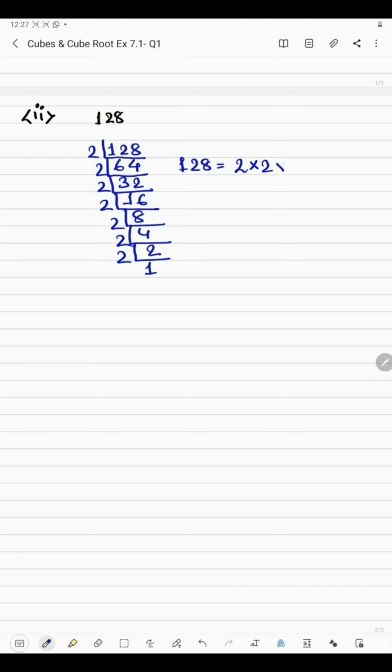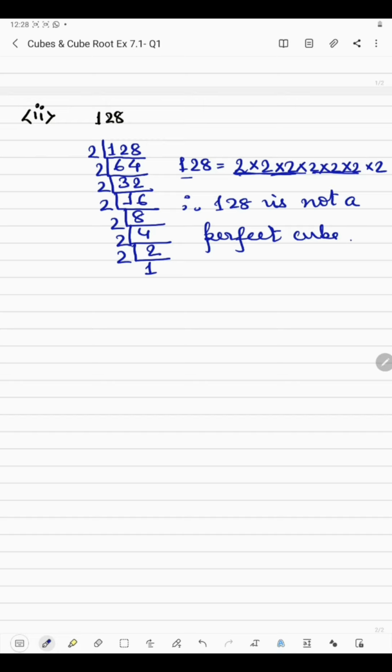Here these 2's appeared 3 times, again these appeared 3 times, right? Here 2 more 2's are missing to make a triplet. So here we can see that 128 is not a perfect cube. So we'll write, therefore 128 is not a perfect cube.